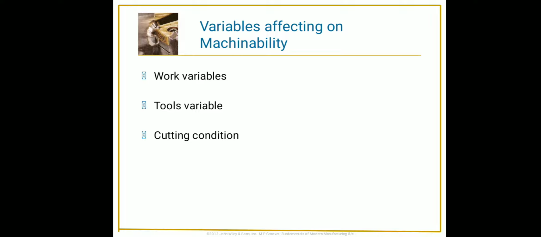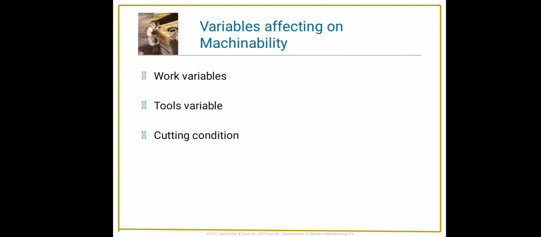The machine should be rigid and have sufficient power to withstand the induced cutting forces and to minimize deflection. So the tool geometry, tool material, their angles, and the engagement of the tool to the work all affect the machinability.